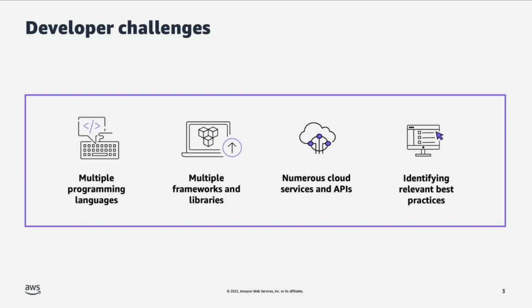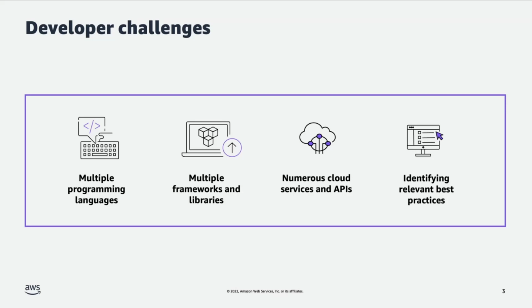And even if you stick to a single programming language, there are multiple frameworks and multiple libraries. For example, as a Python developer, you may be familiar with Django, but then your new project uses Flask, right? So now you have to pick up a new framework altogether. And on top of that, there are numerous cloud services and APIs. So across all of these combinations, then developers have to figure out the best practices, and then make sure that their code adheres to these best practices.